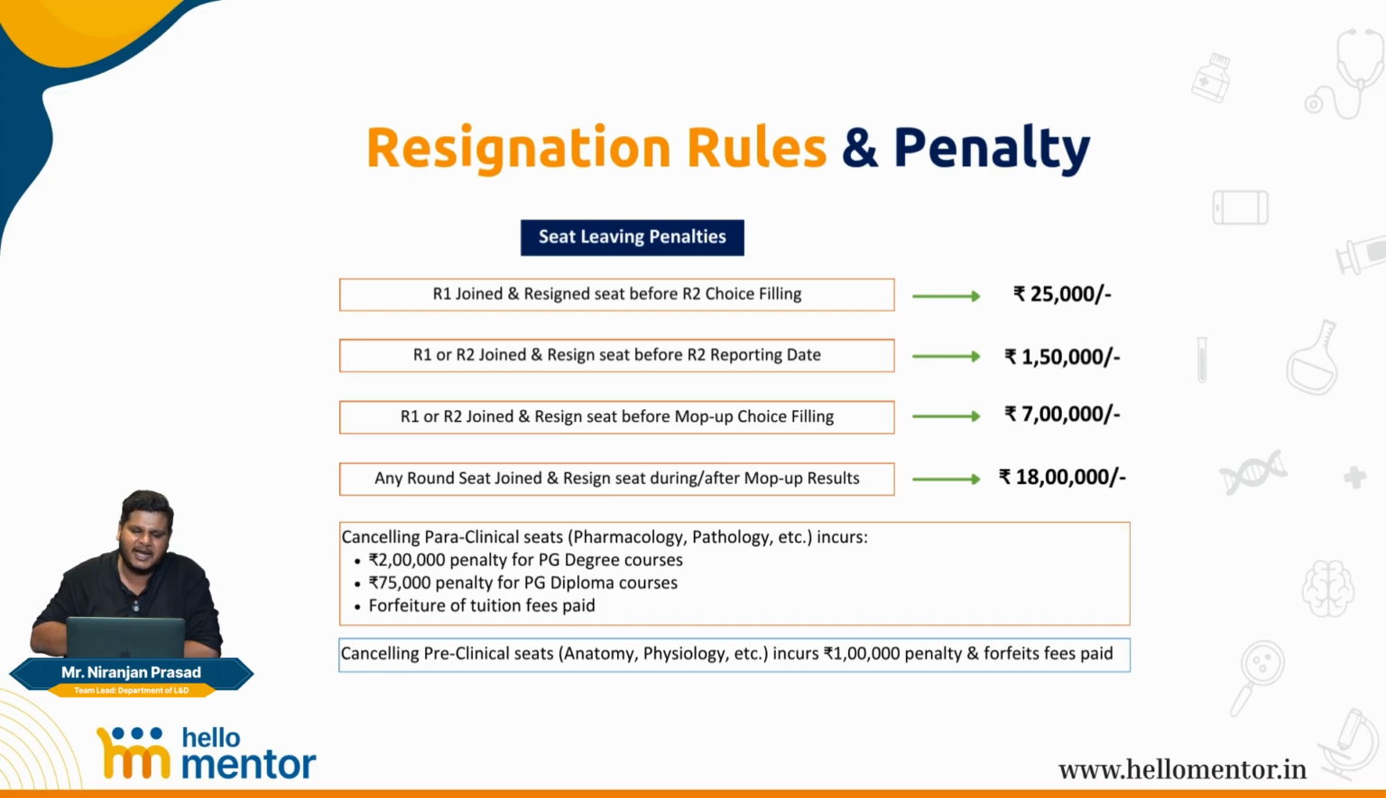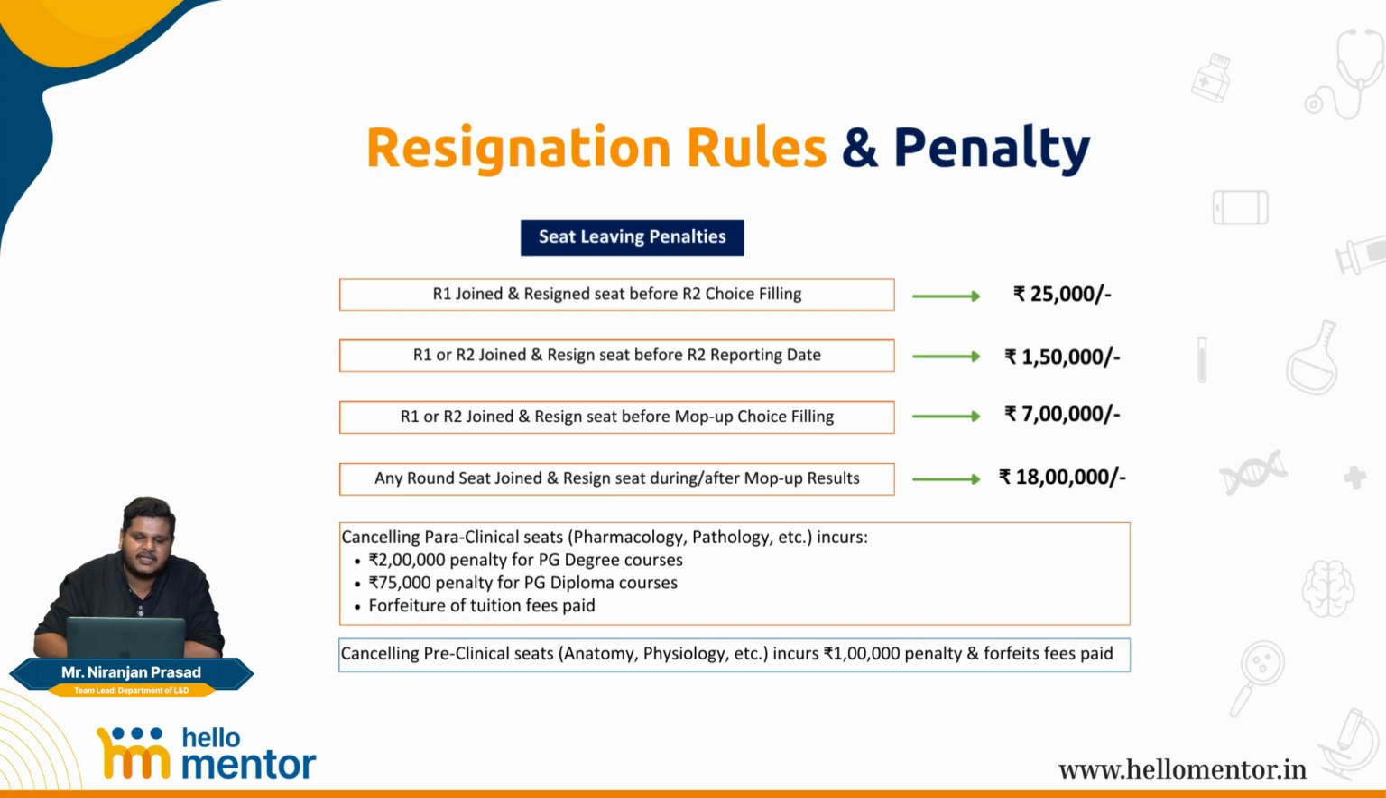Now talking about the penalties, how does the penalty line up. First, we'll talk about how it is for the clinical branches. If you got a seat in round 1 of counselling and you made a choice of joining that college, either choice 1 or choice 2, and you resign the seat before the round 2 choice filling starts, then your penalty is going to be 25,000. 25,000, it's okay. You got a seat in another state quota counselling or MCC, you got another seat. So no problem, 25,000. But if you're happy with the other seat, that's a choice that you can make. But it increases from there on.